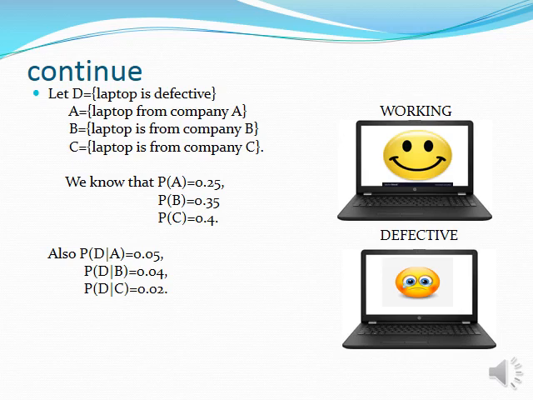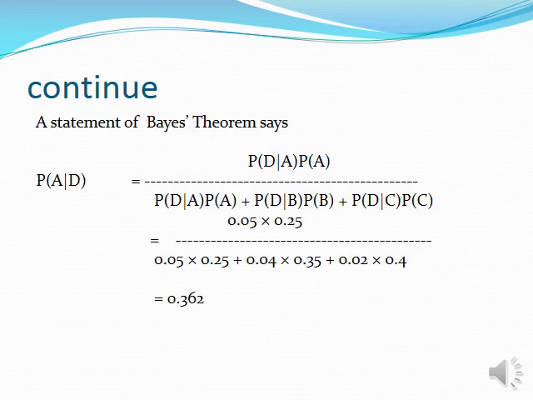From the statement of Bayes theorem, P of A given D is equal to P of D given A into P of A divided by P of D given A into P of A plus P of D given B into P of B plus P of D given C into P of C. Now let's substitute the values: 0.05 into 0.25 divided by 0.05 into 0.25 plus 0.04 into 0.35 plus 0.02 into 0.4. So when you simplify, you will get 0.362, which is the required answer for the given problem.